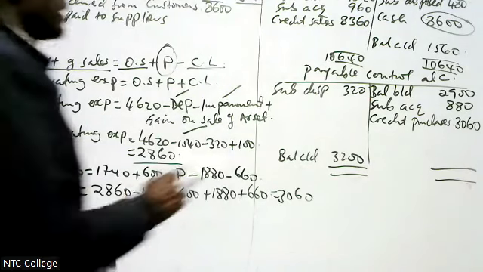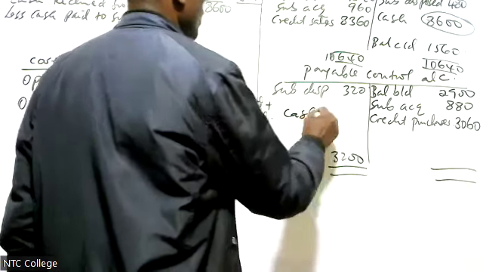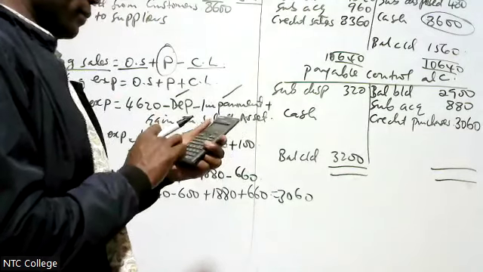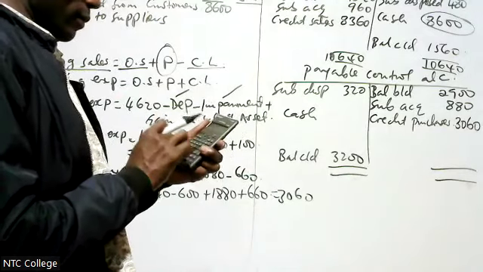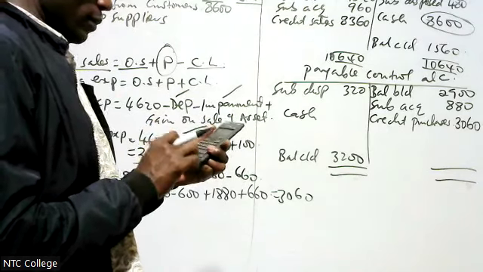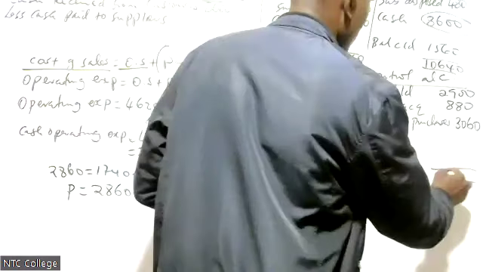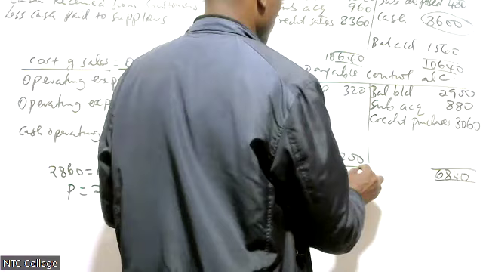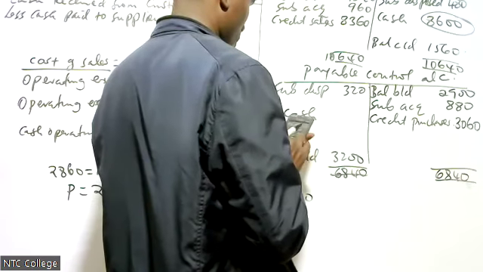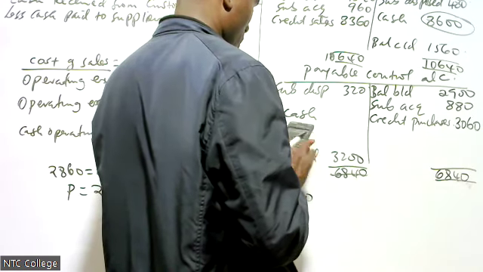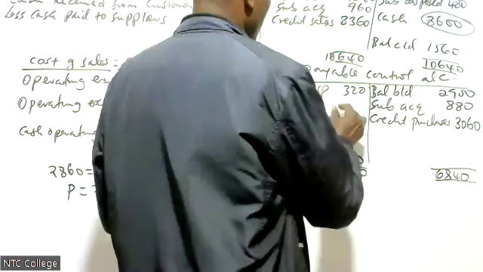Therefore, my cash paid, cash that we paid is, I will take 29, $68.40, then $33.20.